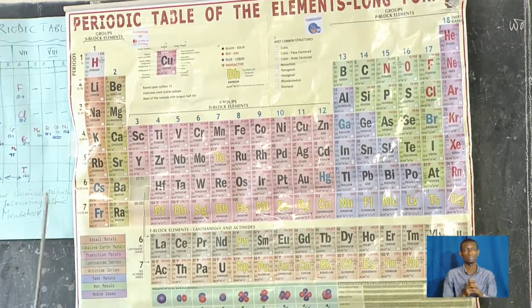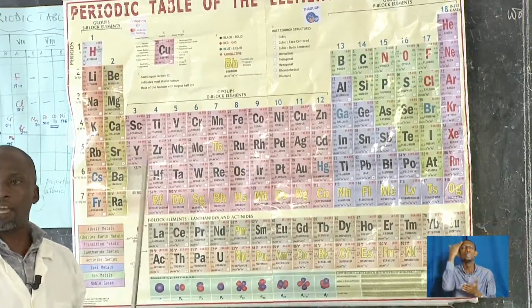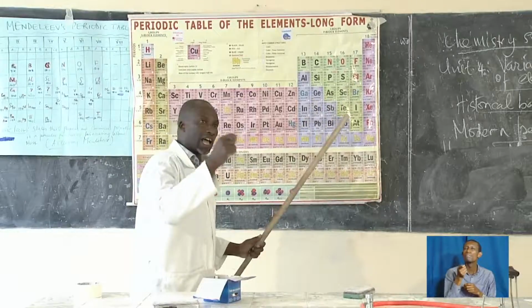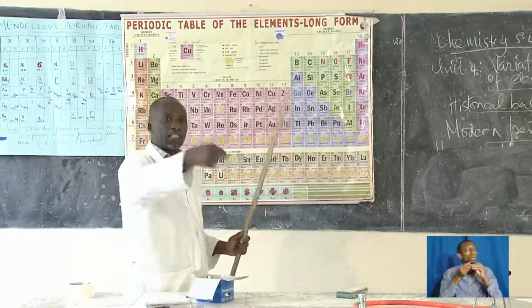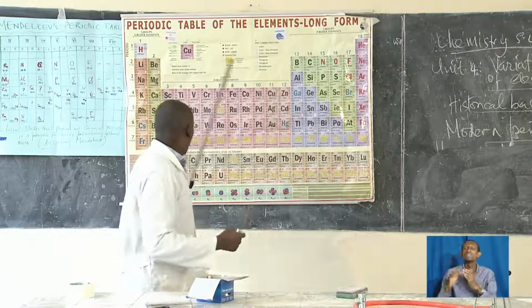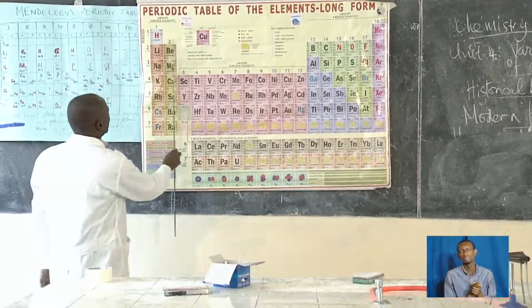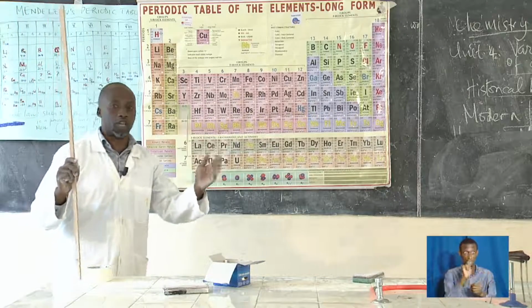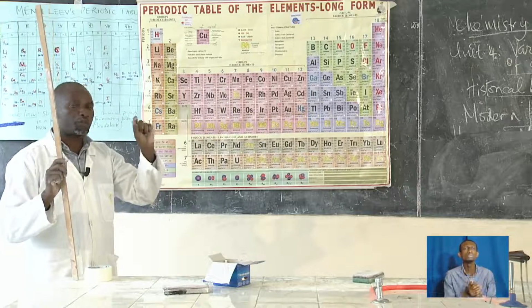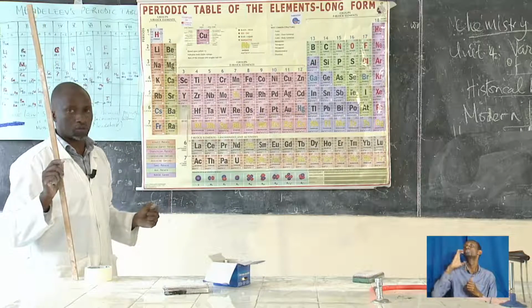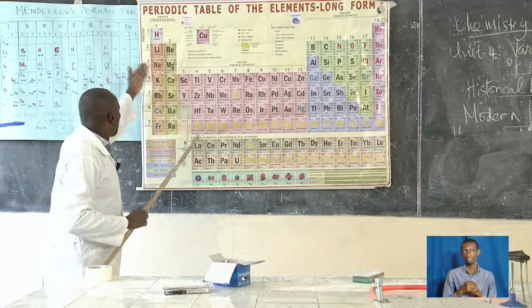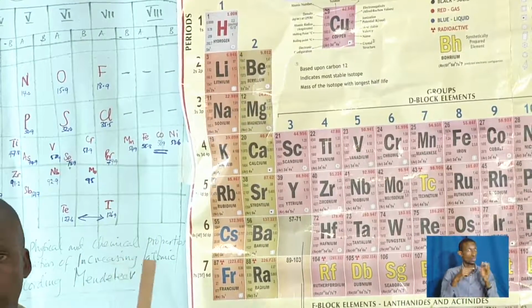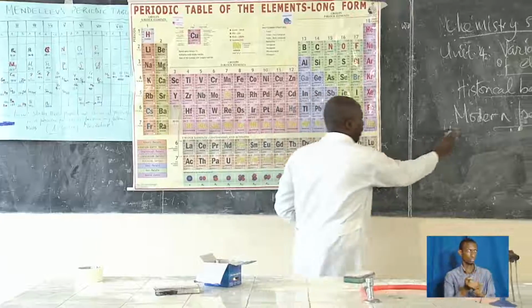Why these blocks? These blocks come up as a result of the atomic numbers being used, so it is a result of the arrangement of the electrons. When elements are in the S block, it means that the electrons in the outermost shell, the valence electrons, will be found in the S orbital. Just take an example of any element here, maybe magnesium, which is element number 12. So what does that mean?